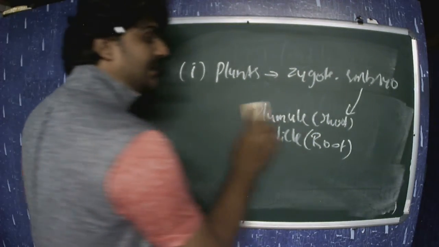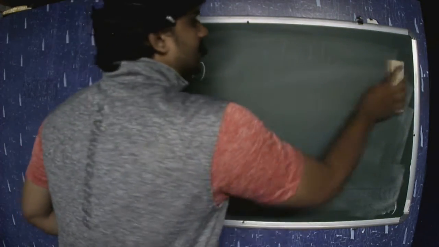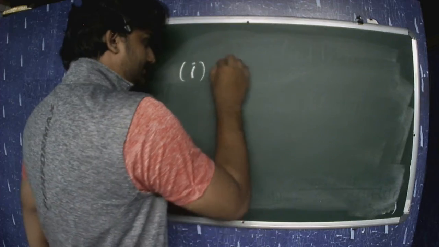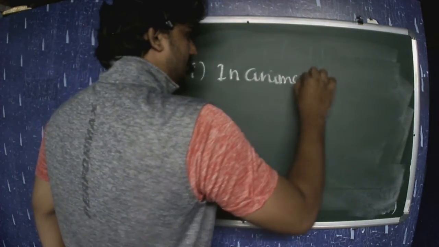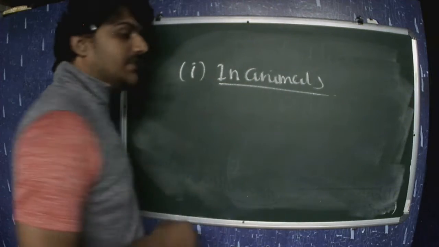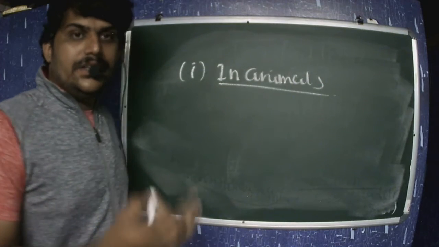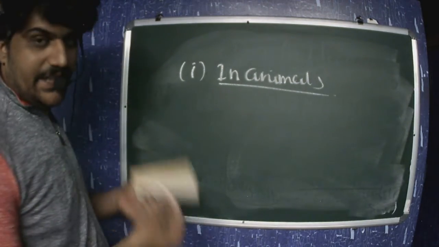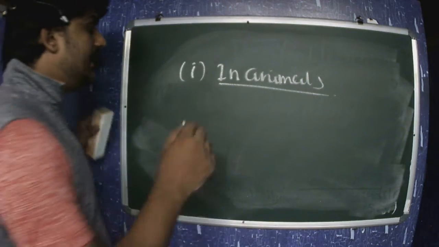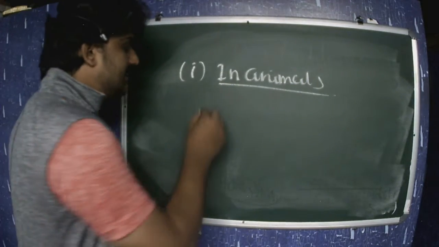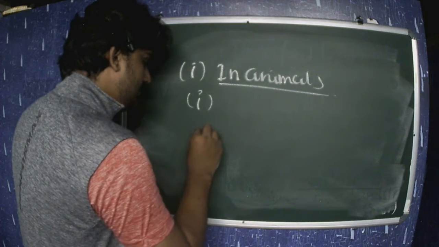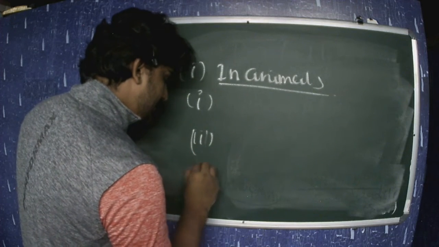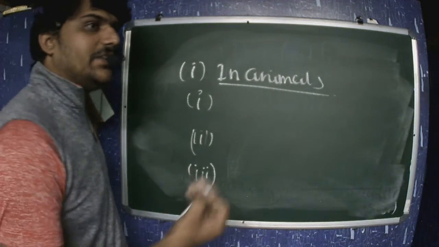As opposed to plants, something different happens in animals. So let's see what is different in animals. In higher animals, the zygote will develop into different types of embryos. Different kinds of embryos will be generated. We can see three types of individuals which possess different kinds of development of zygote.